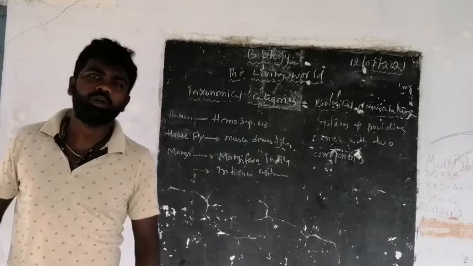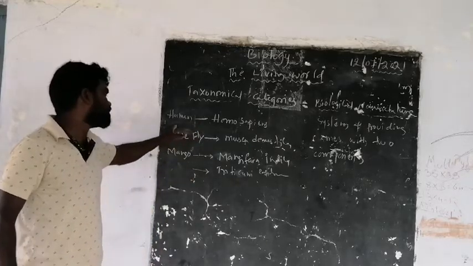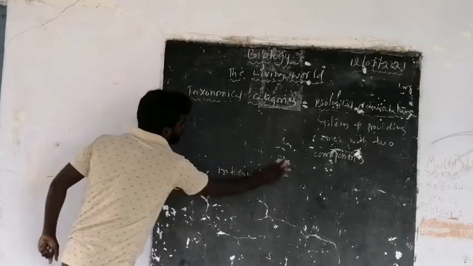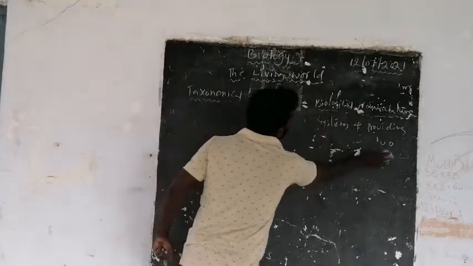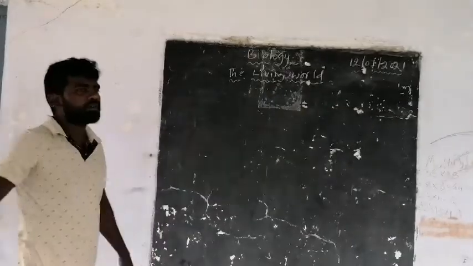You need to go through the table given in the textbook for these scientific names. Among these scientific names, you are going to get one in your examination.